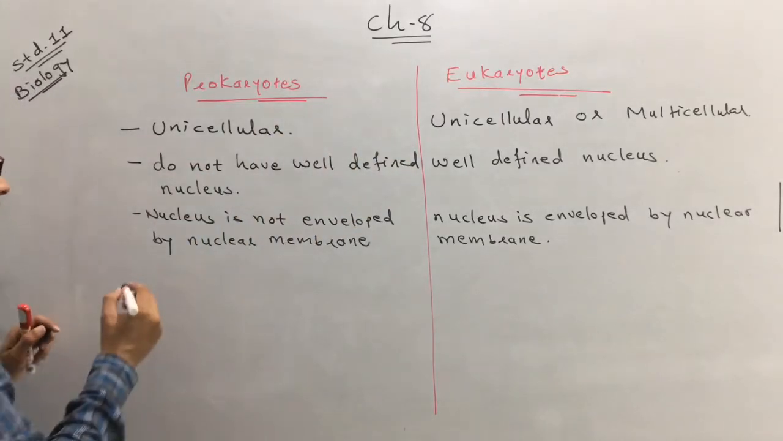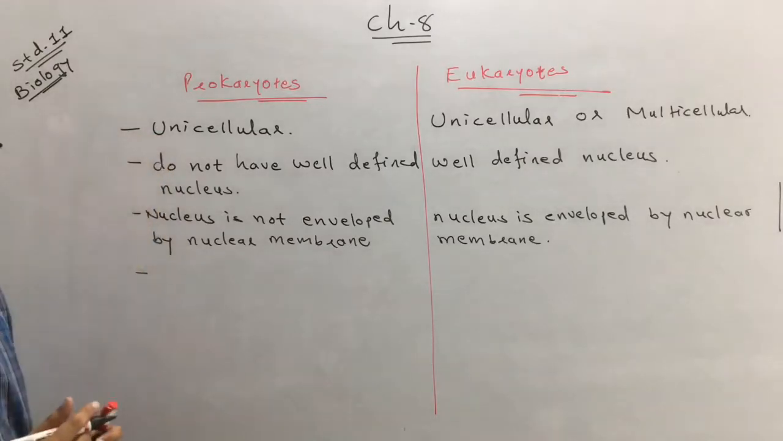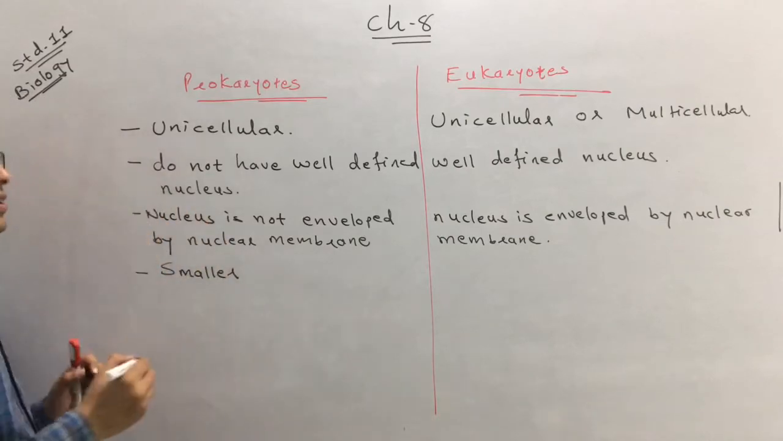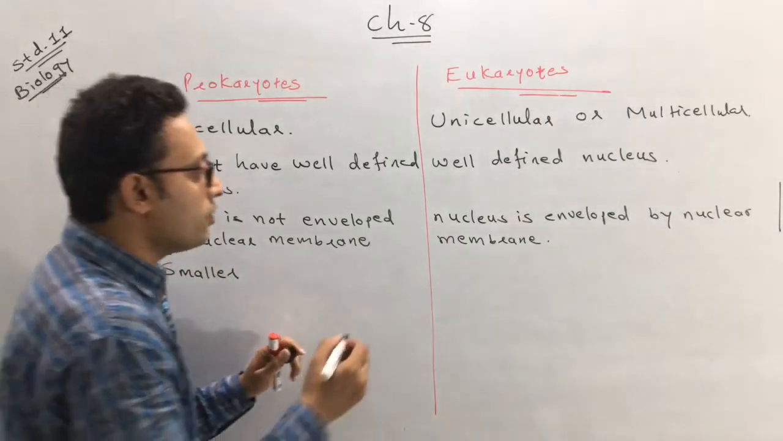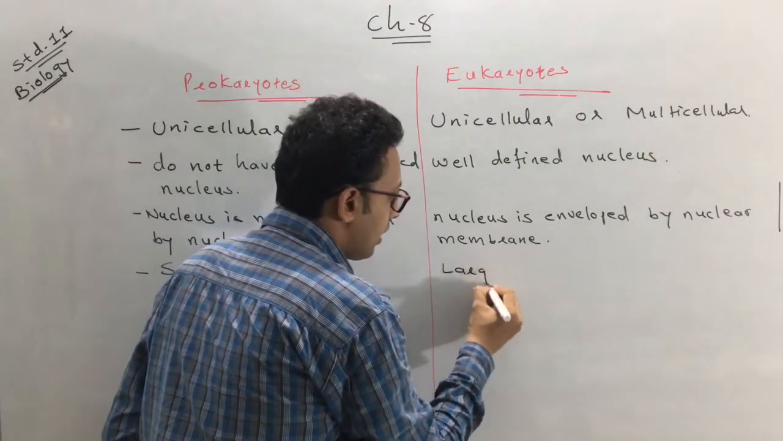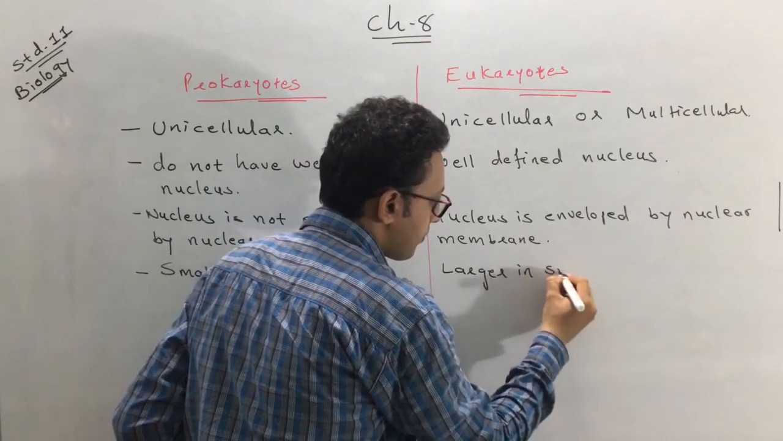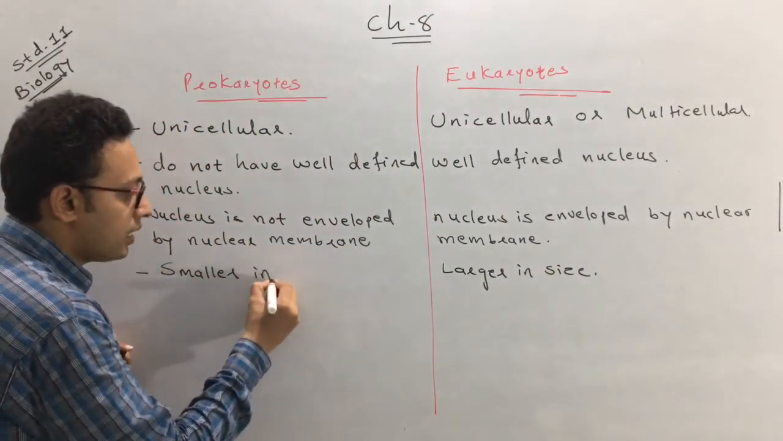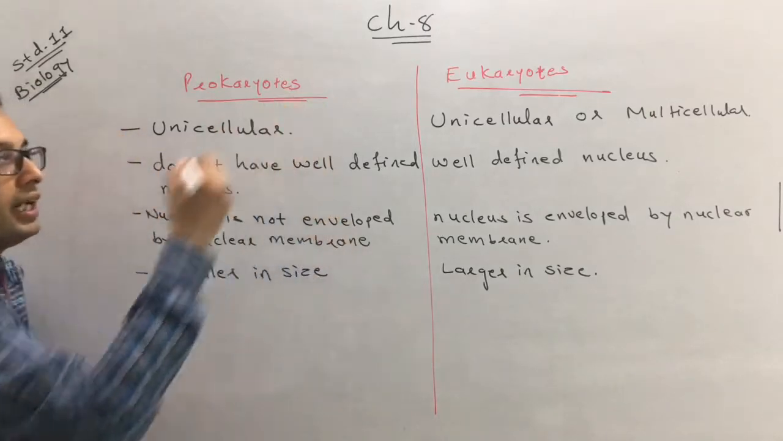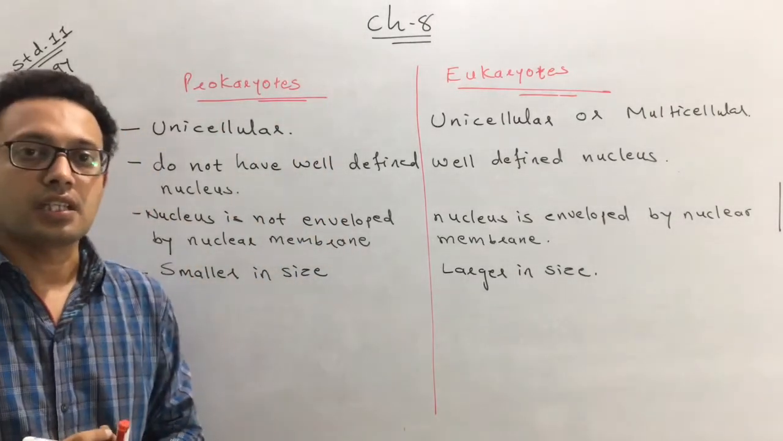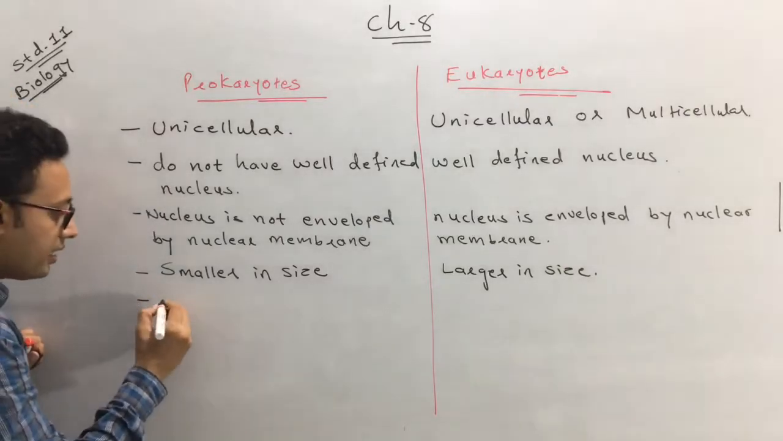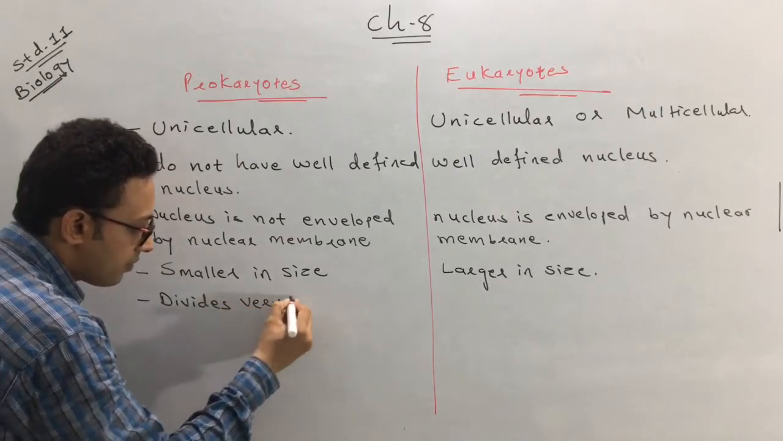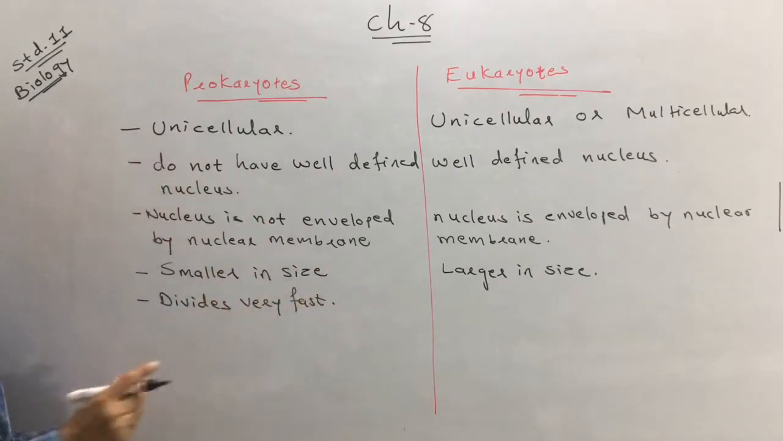Next, the fourth difference which exists between the prokaryotes and the eukaryotes. The prokaryotes are smaller in size, but the eukaryotes are larger in size. So the prokaryotes are smaller in size, and the eukaryotes are larger in size. Prokaryotes divide very fast. Means here the cell division is very fast.